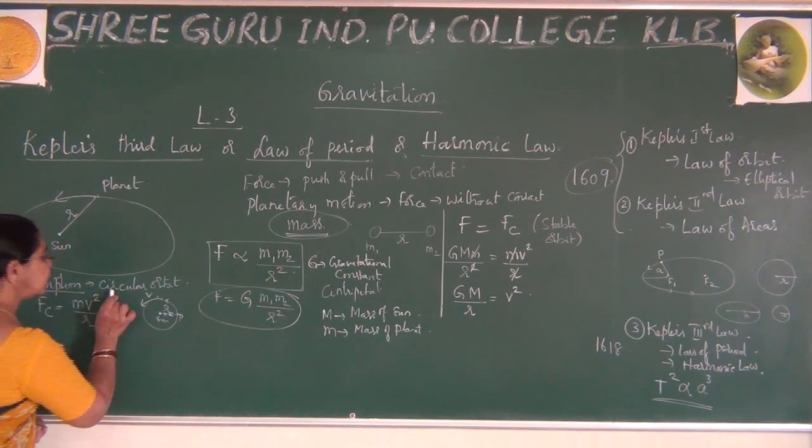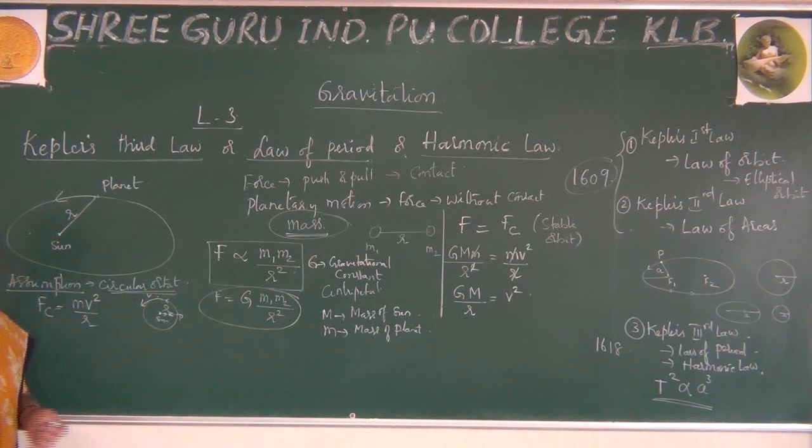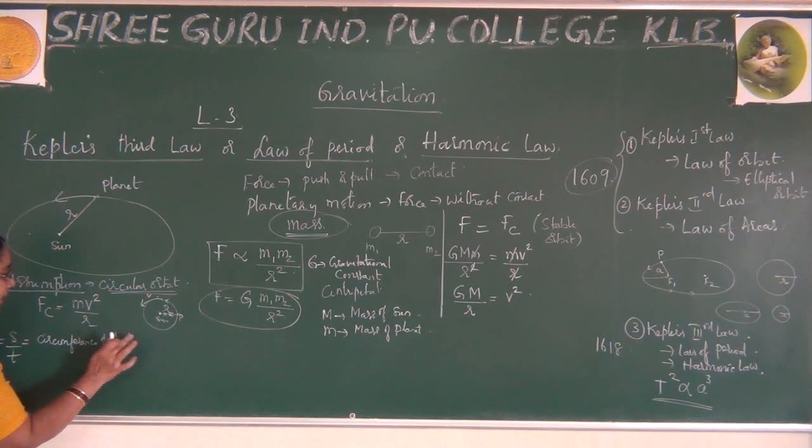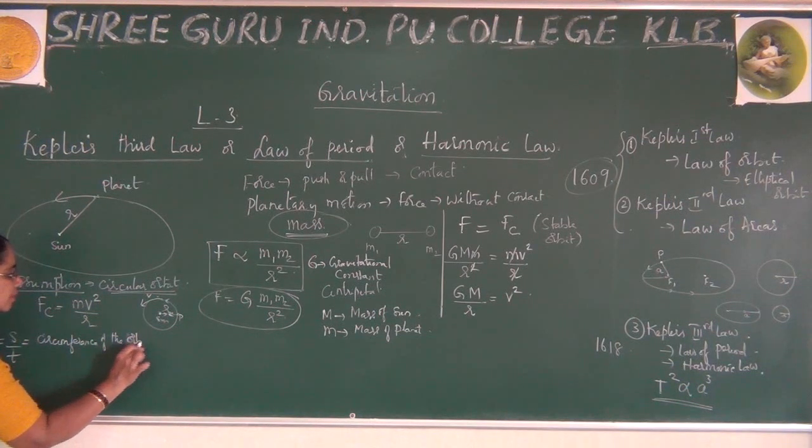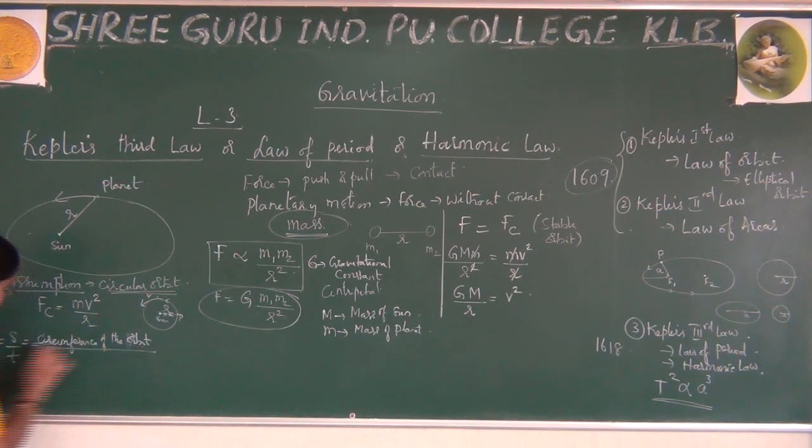So the distance traveled by the planet is none other than the circumference of the orbit. Velocity can be written as circumference of the orbit divided by small t, taken as the time period.